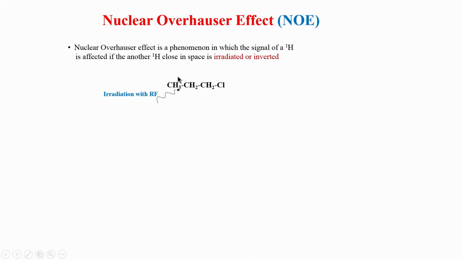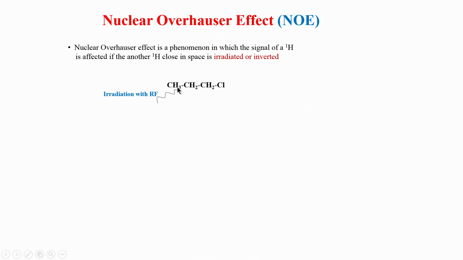Suppose I take this molecule, which is a very simple linear chain molecule, and I irradiate, meaning I apply RF energy. This RF energy can be a pulse, it can be a continuous RF, and so on, but if I apply it on a particular hydrogen, let us say I choose this methyl proton, this methyl proton is now perturbed from its equilibrium state, and that information starts getting transmitted to this proton.